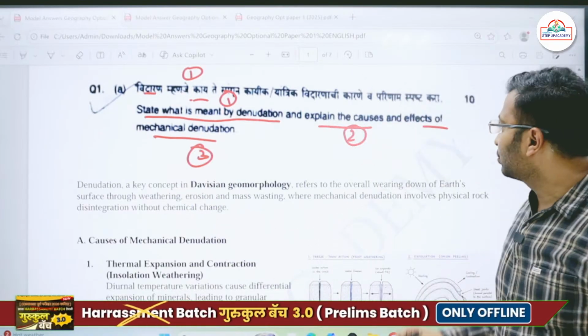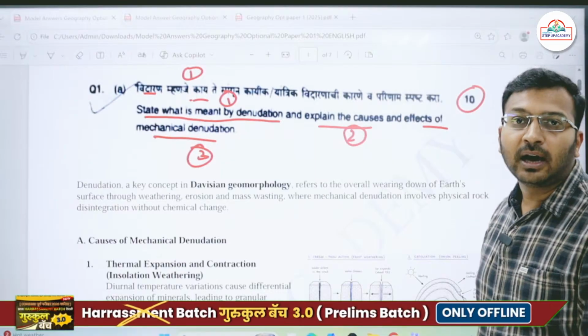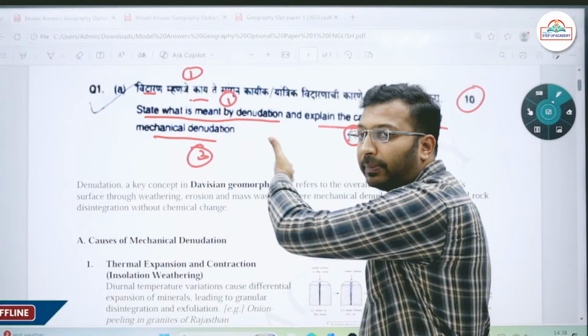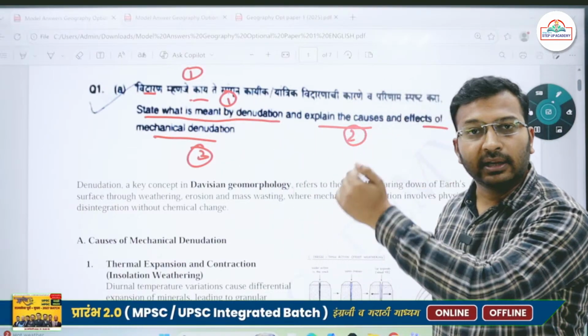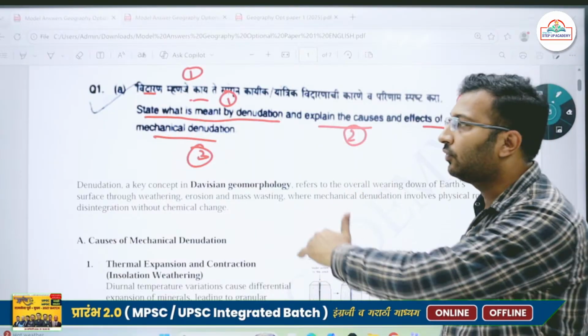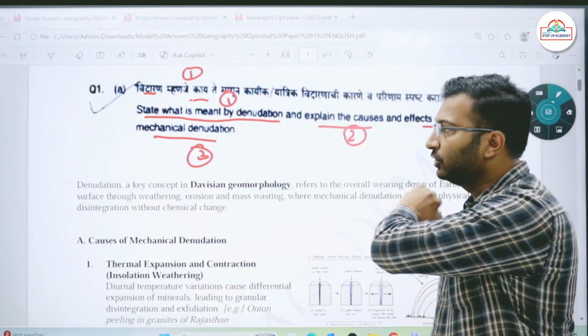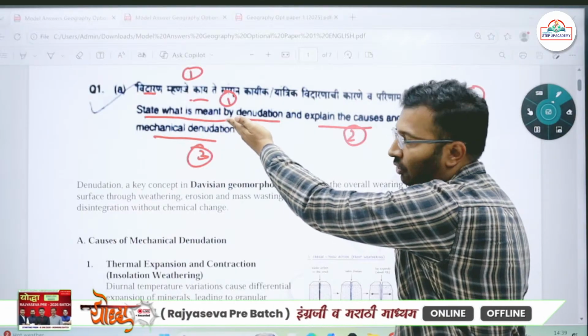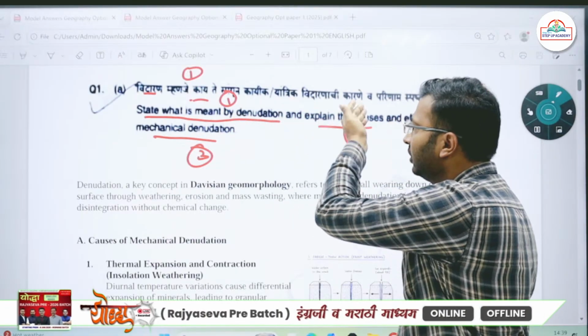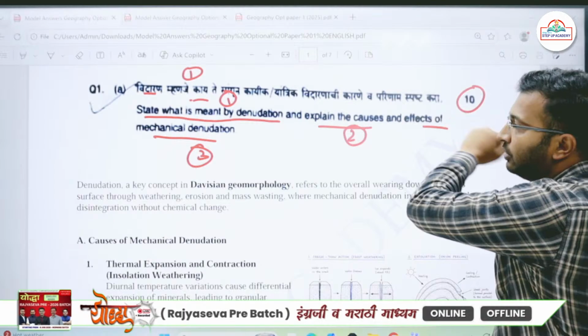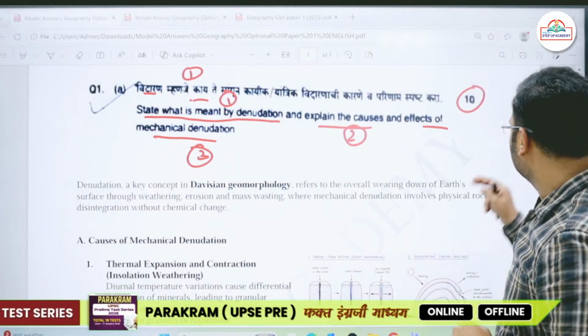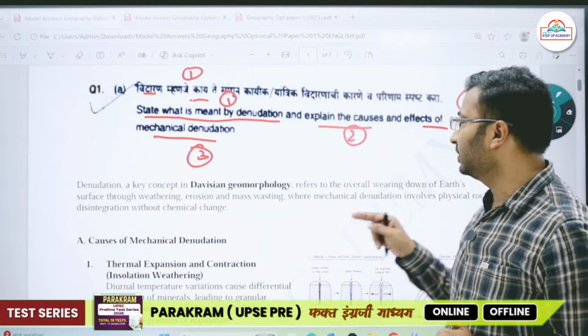So this question was asked for 10 marks. 10 मार्काला विचारलेलं आहे, पण त्याच्यामध्ये 3 पार्ट्स विचारले गेलेले आहे. So while writing the answer you have to take care of all these 3 aspects. ठीक आहे, you cannot skip the definition or what is meant by the denudation. Then you cannot skip the causes, you cannot skip the effects as well. Okay, so let's try to deal with this question and answer it.